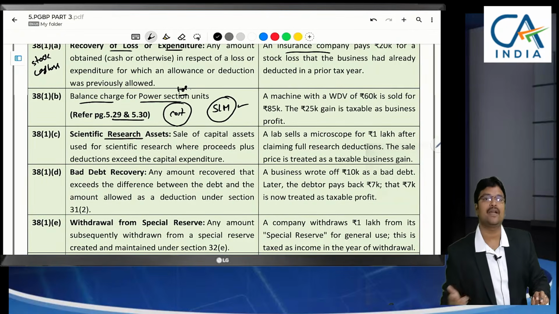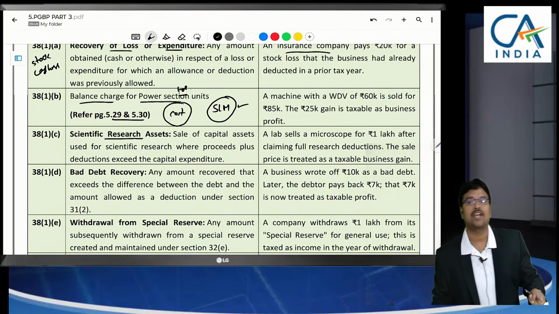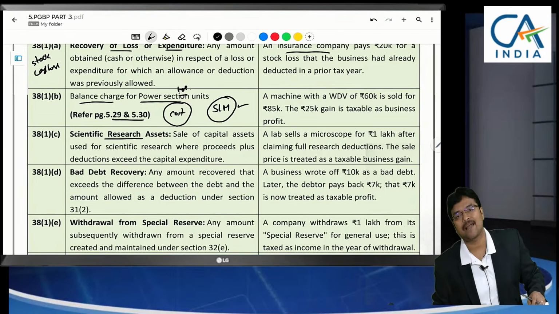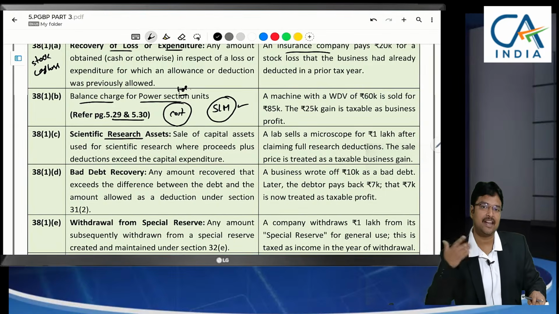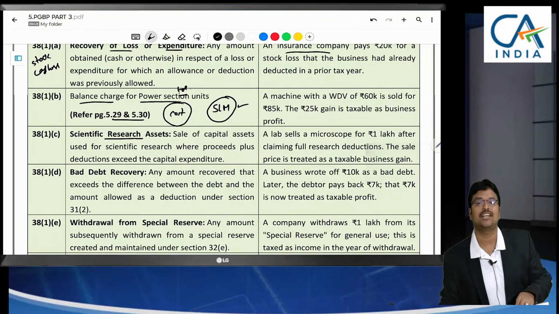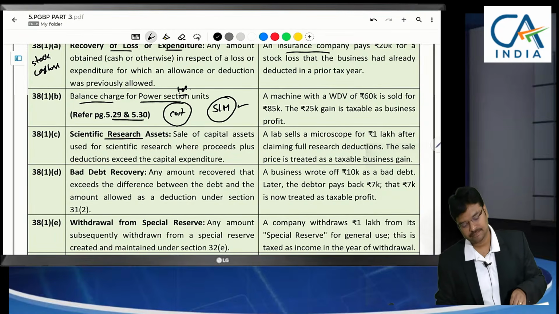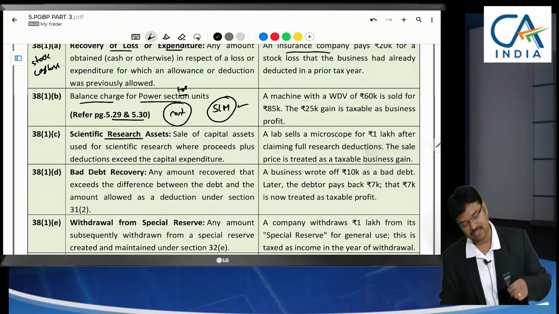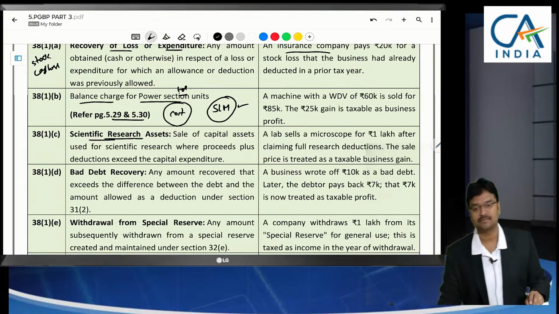Next, scientific research assets. The next sections we are going to deal with today only. The scientific research asset cost can be claimed as a deduction. Since the asset is used for research, rather than depreciation you can debit the entire capital cost to P&L directly. However, if that asset is sold later, since you have claimed the deduction earlier, the sale amount will be treated as income.